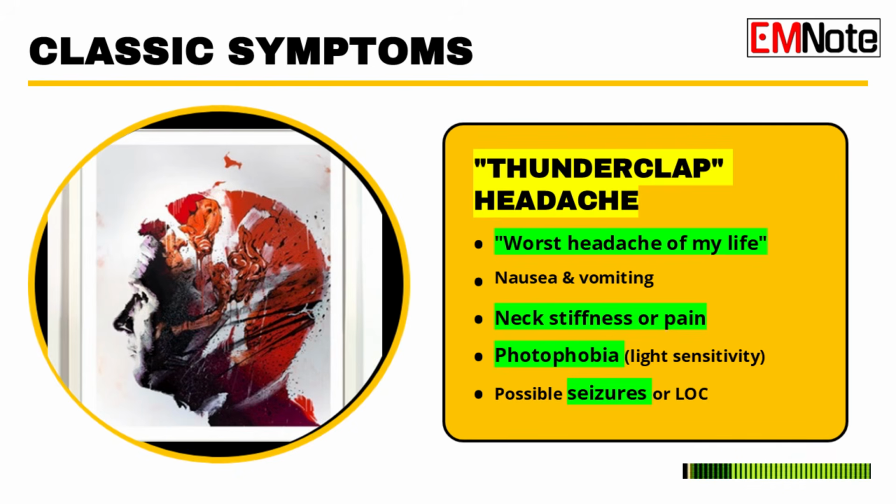And how fast does that pain get to its maximum intensity? Maximum intensity is reached almost instantly, usually within 60 minutes, 1 hour of onset. That rapid escalation is the key thing that differentiates it from other headaches. If a patient says it went from 0 to 10 in 5 minutes, you have to treat it as a subarachnoid hemorrhage until proven otherwise.